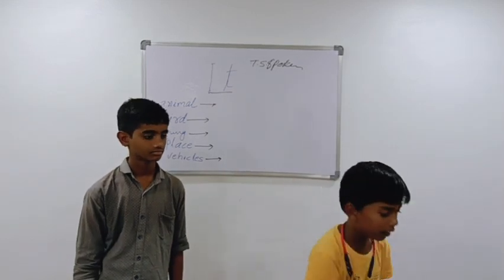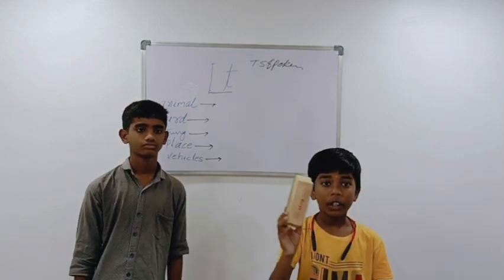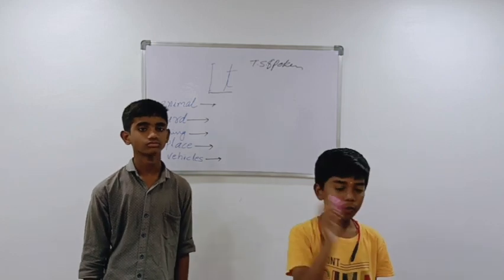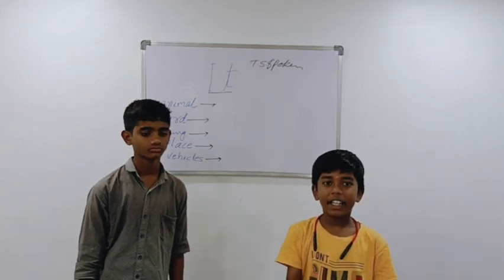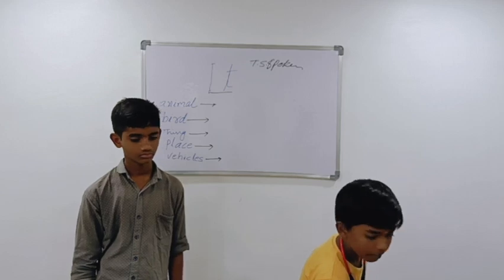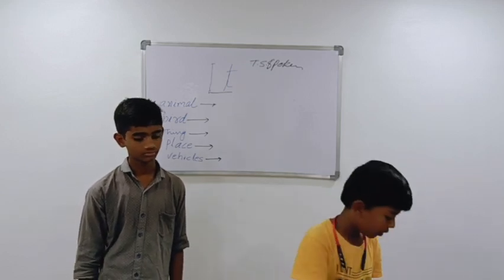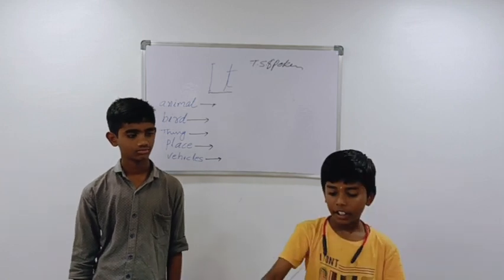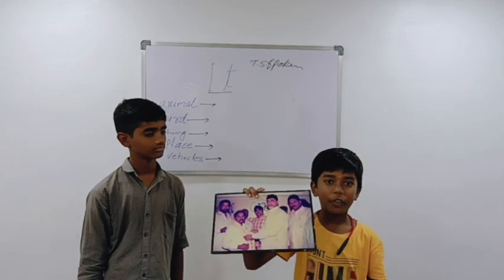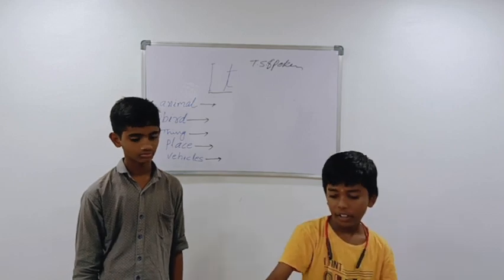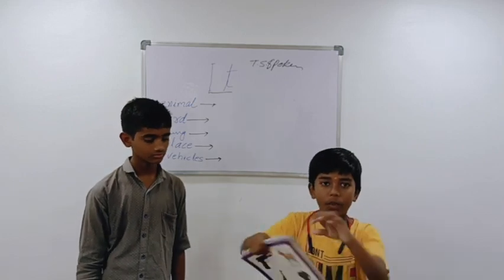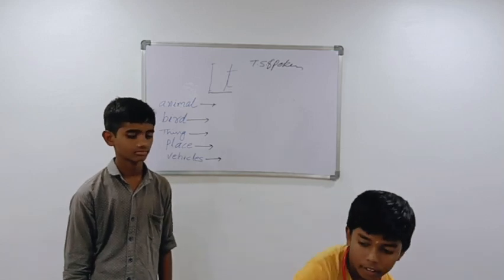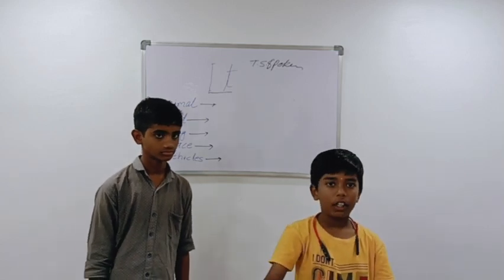It is a stick. It is a duster. It is a bangle. It is a flower. It is a pad. It is a photo. It is a book. It is a marker.